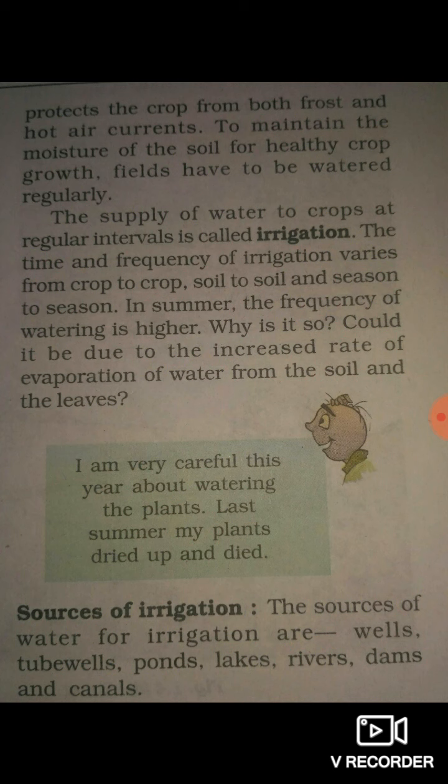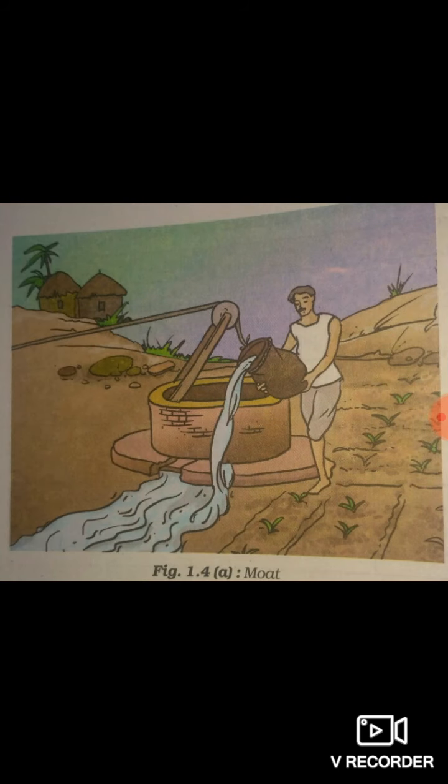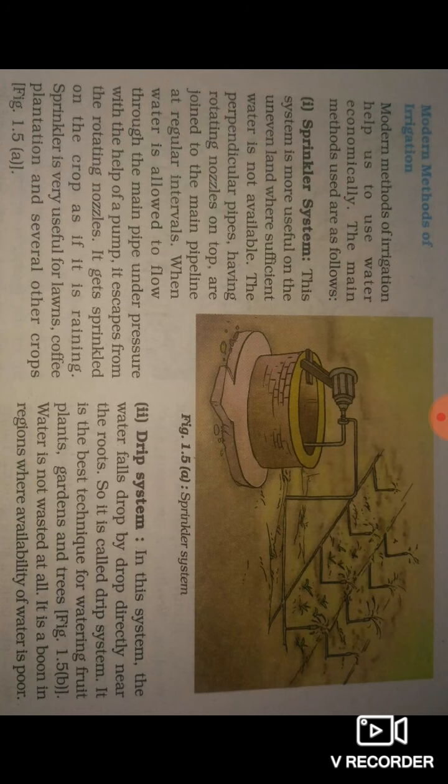That means we discuss the sources of irrigation. The sources of water for irrigation are wells, tube wells, ponds, lakes, rivers, dams, and canals, and there are different types of figures in your notebooks and the NCERT science book. Now the modern methods of irrigation. Modern methods of irrigation help to use water economically.